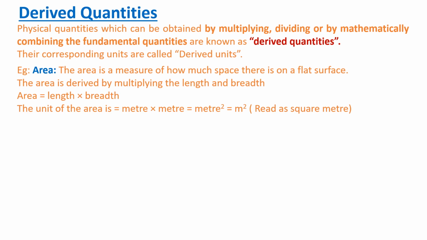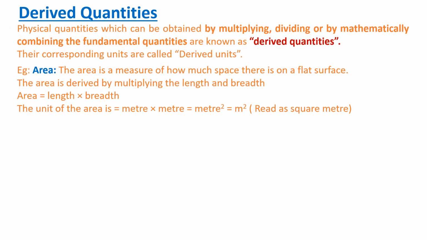Their corresponding units are called derived units. So fundamental unitsஐ எடுத்து ஒன்றோடு ஒன்று multiply பண்ணுறதாலோ இல்லை divide பண்ணுறதாலோ அல்லது வேறு எந்த mathematical combinationஆலோ கொண்டு வருவதைத்தான் derived quantities என்று சொல்கிறோம். ஓகேவா?